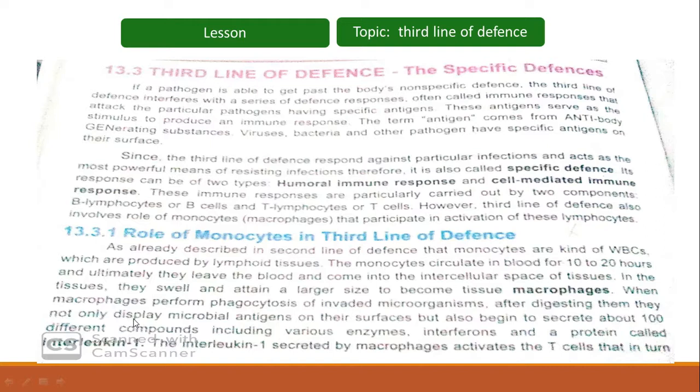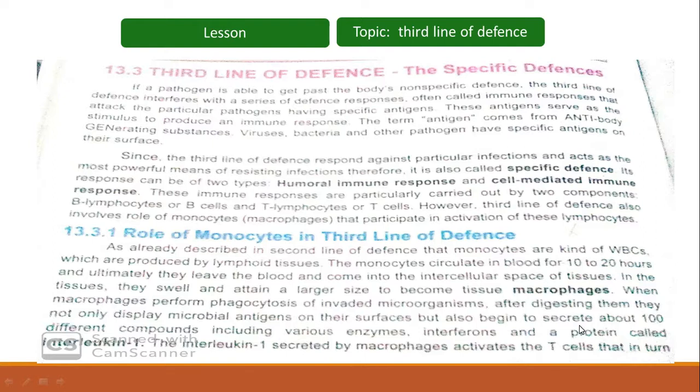Secondly, not only do they digest those pathogens, but they also display some of their parts on their surfaces. They display microbial antigens on their surface so that other cells can recognize that the antigens are present in that area.